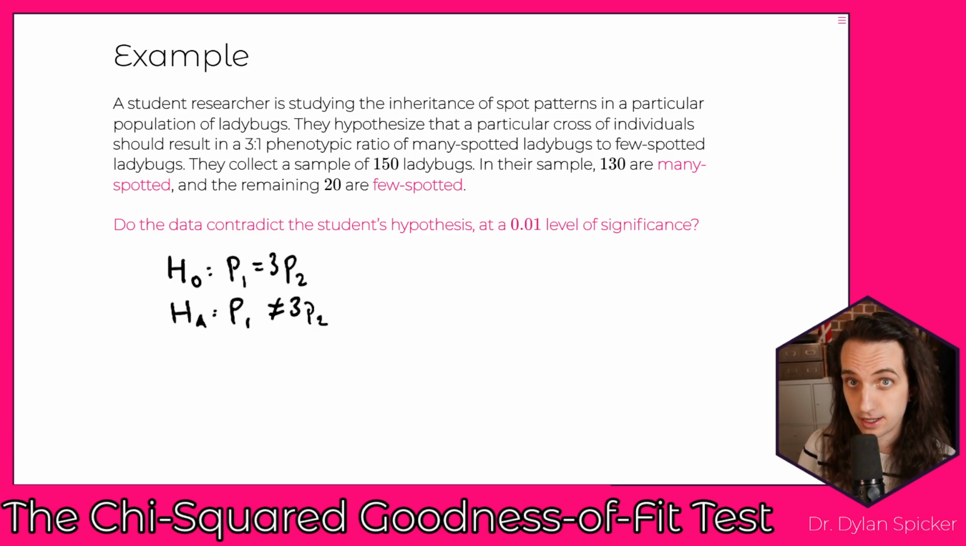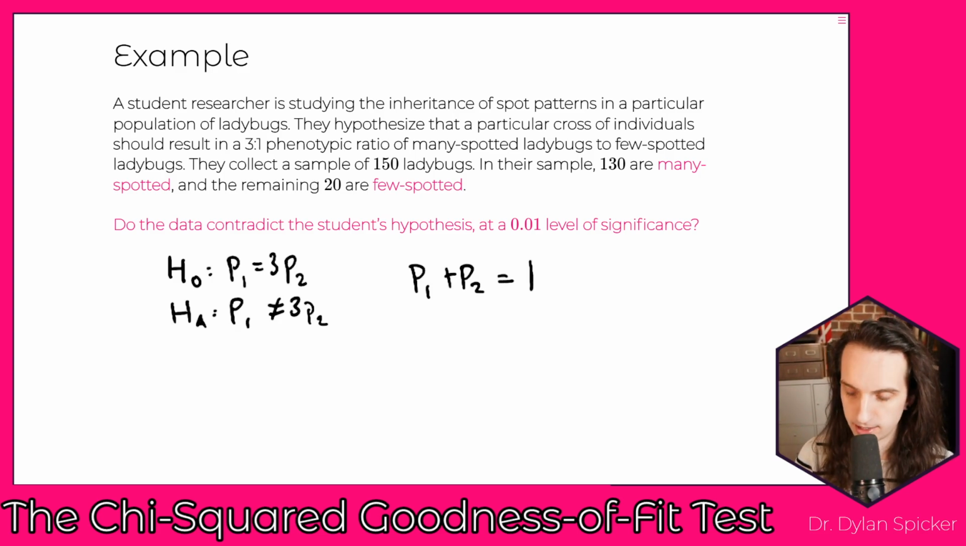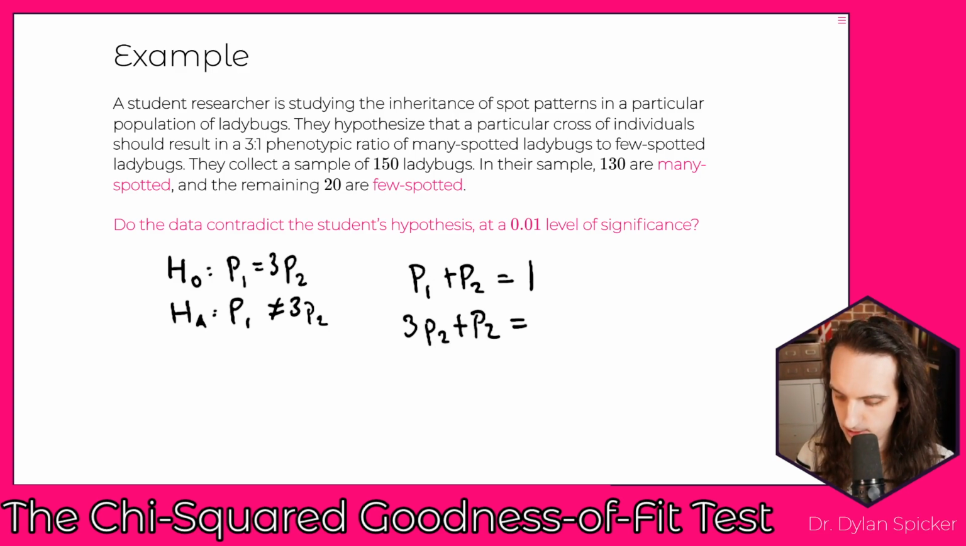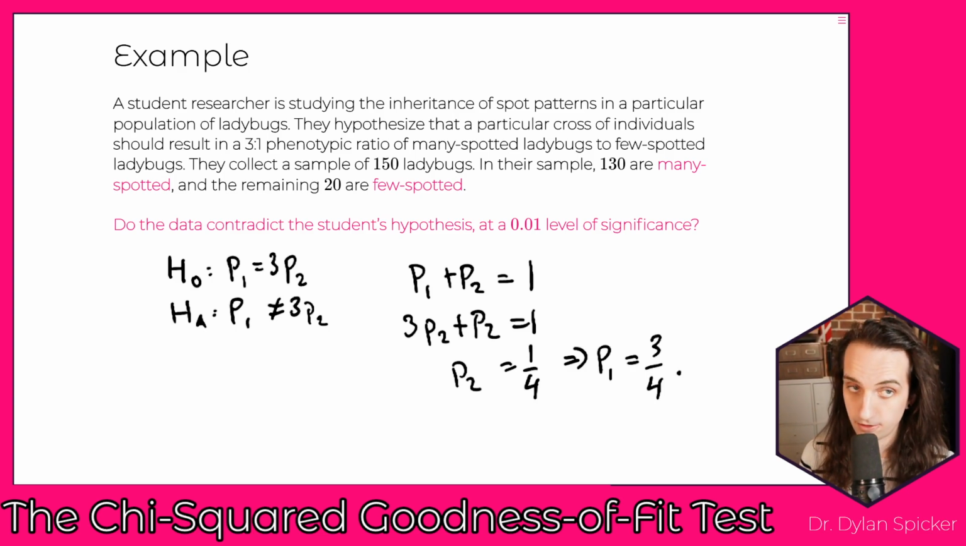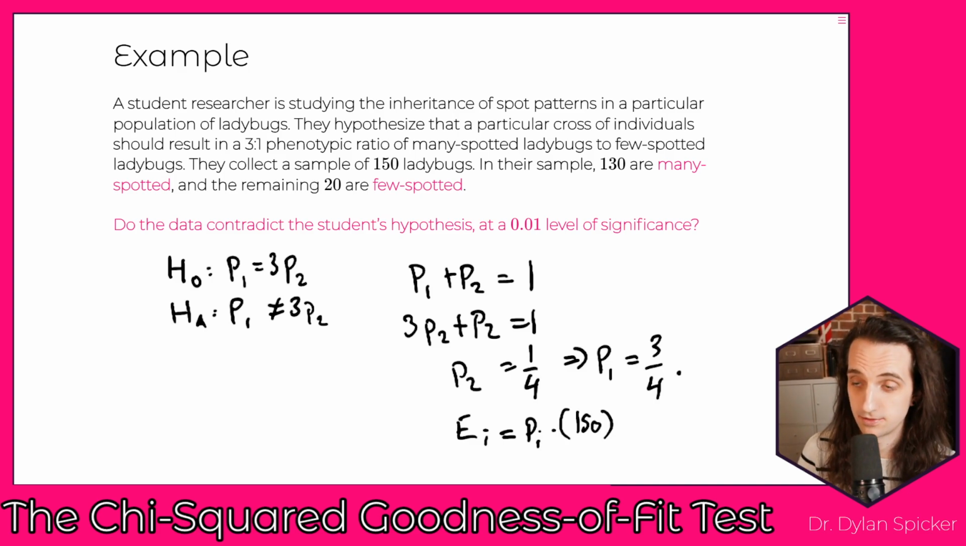In order to get our test statistic, we need to work out our expectation, right? And so then we have that P1 plus P2 has to be equal to 1, and P1 here is going to be 3P2. So 3P2 plus P2 is 1. So then P2 has to be 1 in 4, which means that P1 has to be equal to 3 over 4. Okay. From here, we can work out the expected value: it's going to be the probability times our total, which is 150.